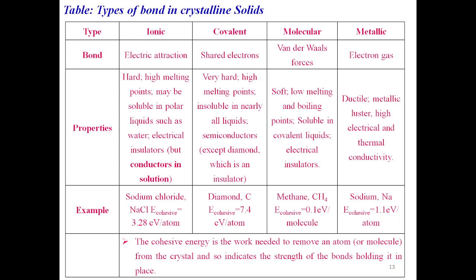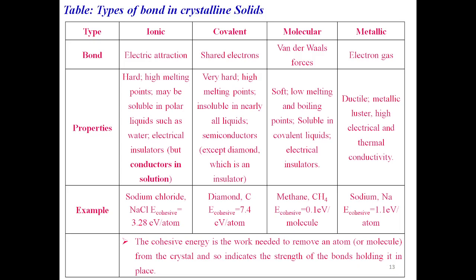And the next one is the metallic bond, and in the case of metallic bonded solids, the properties are ductility and malleability, metallic luster, and high electrical and thermal conductivity. These are the properties of metallic bonded solids. An example is sodium, and its cohesive energy is 1.1 electron volt per atom.